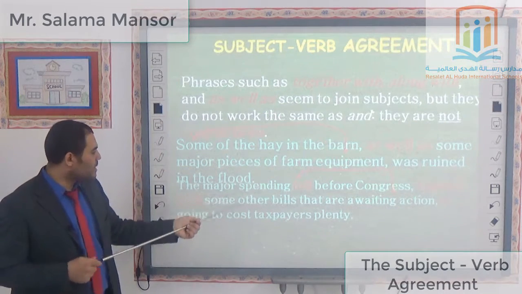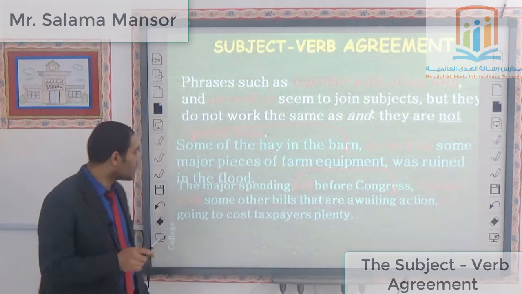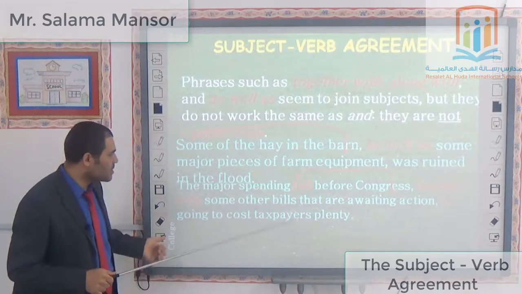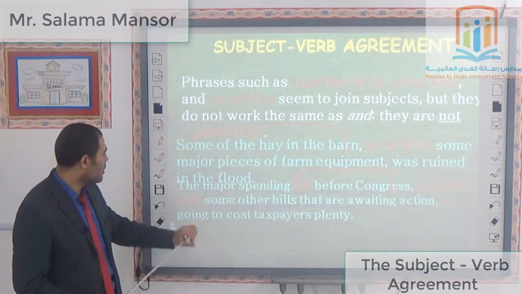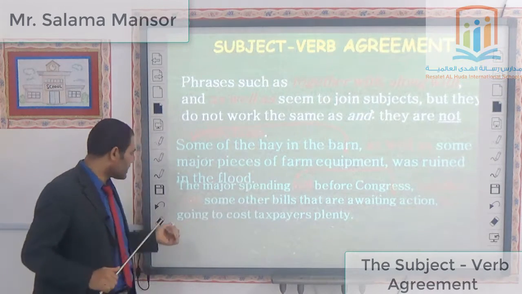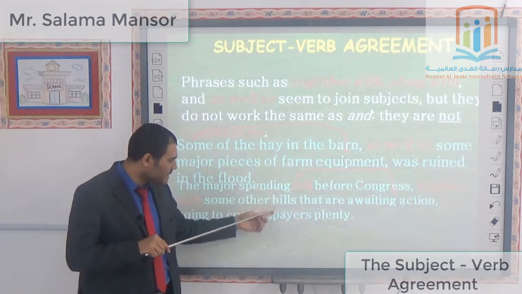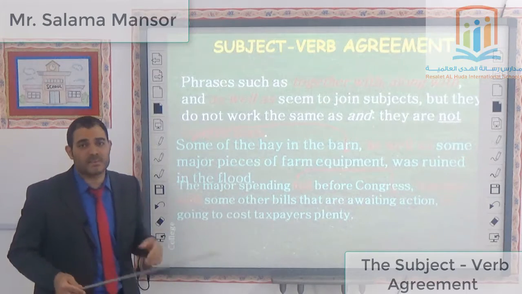The measures pending before the Congress, together with some other bills that are waiting action, is... Why?